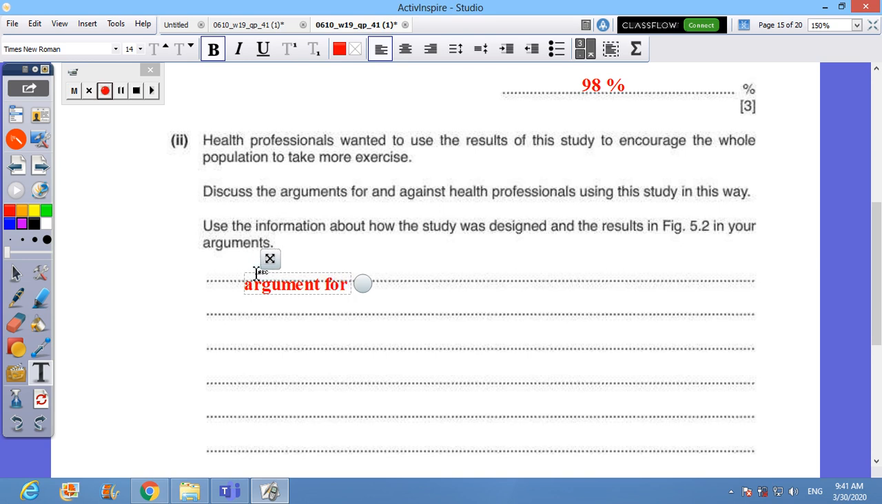So I can say, argument for, which are the ones which agree with the purpose, the methodology and the results that we came up with, for example, that the exercise increase caused the CHD, coronary heart disease, rate or number to decrease. This is good. You can use some comparative data, like we have a rate of